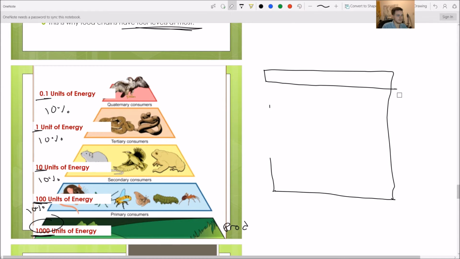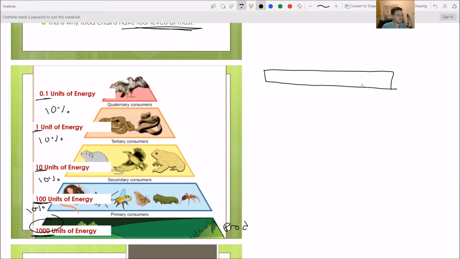This is the only energy that it gets. It only gets that part that's still boxed in. The rest of this was used by the plants for their metabolism. They gave off heat. It was used to keep them going, maintaining a homeostasis, all of that. So now we have a toad comes along, and it eats that caterpillar that ate the grass. Well, the toad is only going to get that much.